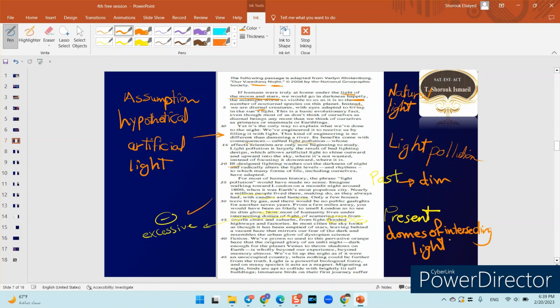What do you mean here? Do you think a kind of a change, or is there no change here? Actually, there is a change. We can call the word development a change. Yes or no? A development is a kind of change. So this word development is explained by the change that happened between the past that was dim till the present that has intersecting domes of light.